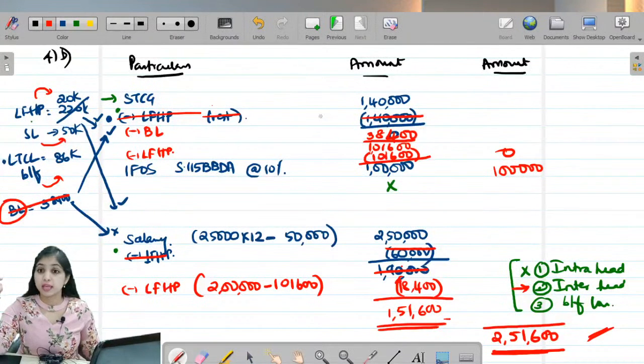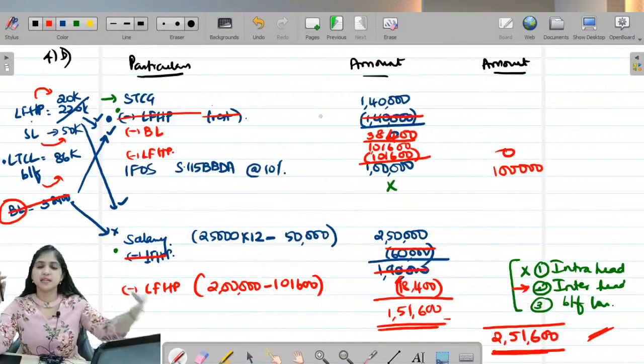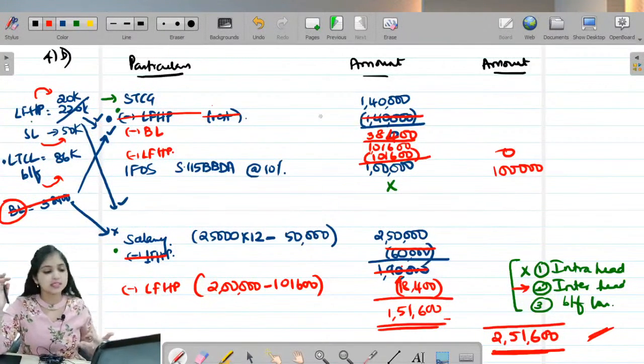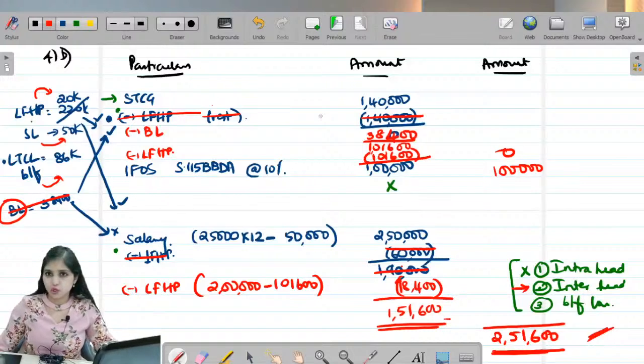If you look at your MTP solution, in the solution what they would have done is that the entire loss from house property of 2 lakhs, they would have adjusted from salary income. Even that is okay. Even that is not wrong. You can do it that way. That will be easier. It will be an easier method of finishing it off. By splitting LFHP into STCG and salary, adjust the entire 2 lakh against salary. But that is not the preferable choice.